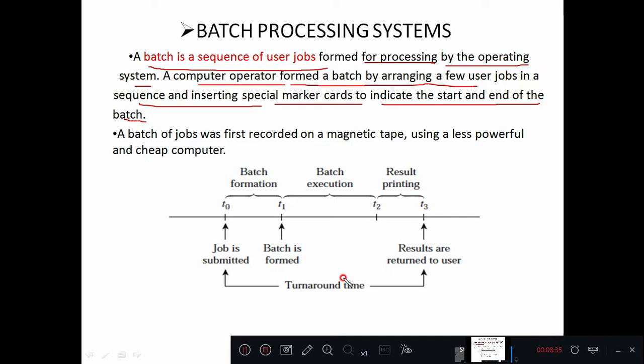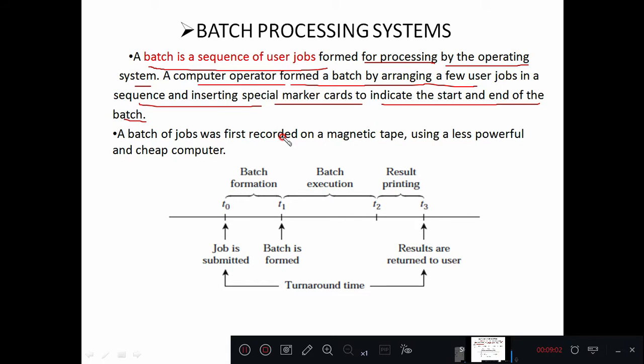At the starting point you can put one timestamp, and at the ending point you can put another timestamp. If that timestamp elapses, then he can assume that the entire batch is processed by the central processing unit, and the results are ready.